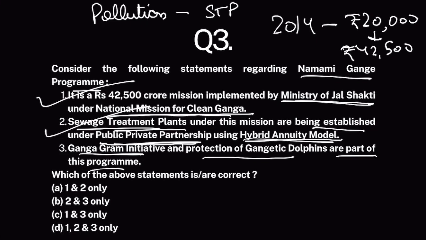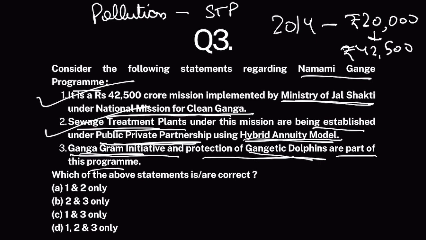Okay. Now, Namami Gange program not only targets river pollution, it also targets biodiversity in Ganga River. Gangetic dolphins, their numbers should be increased. Currently, they are endangered species. Then, afforestation drives along Ganga River. Then, all the villages around Ganga River, they should be economically developed under Ganga Gram initiative.